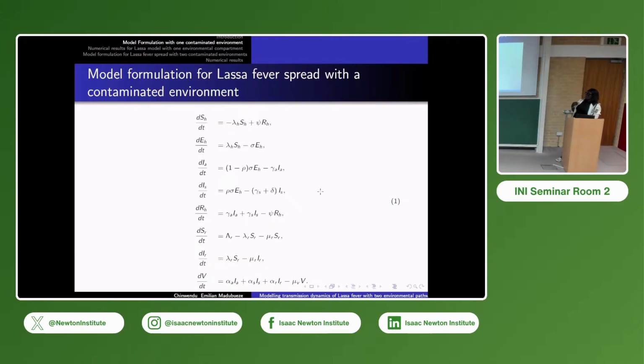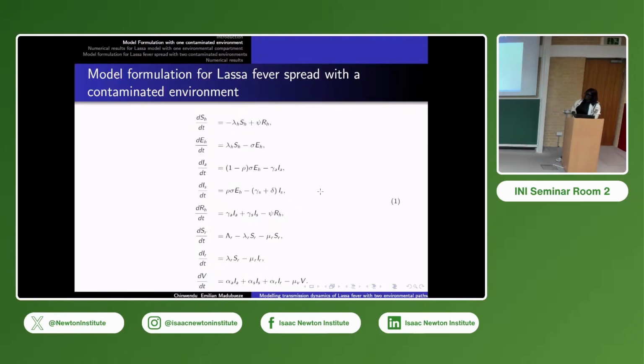They are infected but not showing symptoms. IS is people that are infected and showing symptoms. The same thing goes with SR, rodents that are not yet infected, but when they come in contact with infected environments or infected rodents, they become infected. Then IR is infected rodents. Then V is contaminated environments.